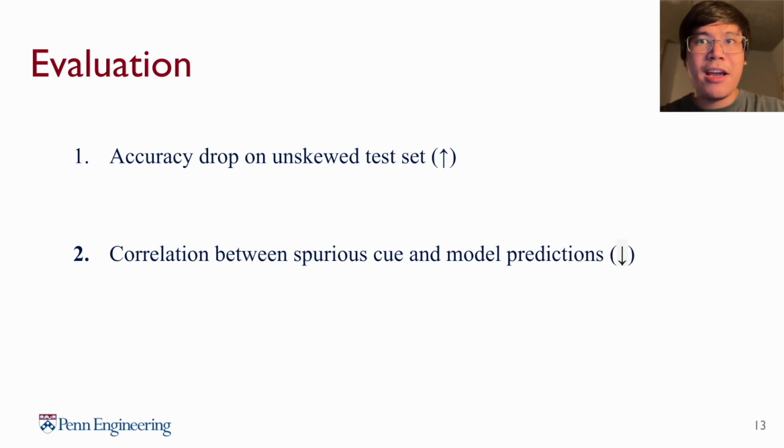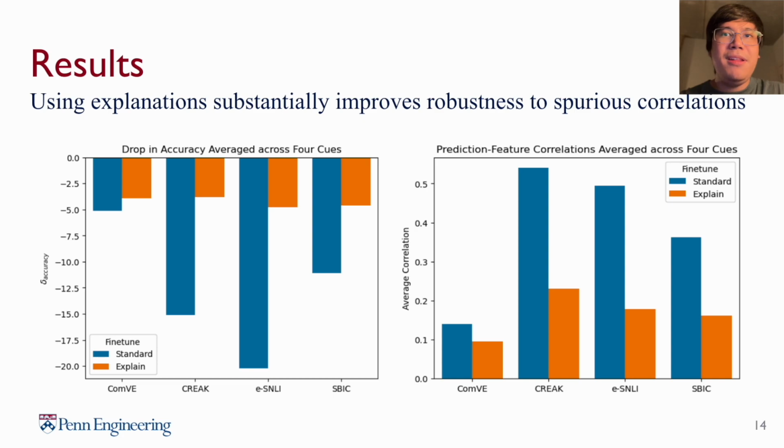The larger the drop in accuracy, the more the model was harmed by the spurious cue. Second, we also look at the correlation between the presence of a spurious cue and the model predictions on the test set. A higher correlation between the two indicates that the model is relying heavily on the spurious cue to make predictions. Now looking at our results for GPT-3 Da Vinci, on the left we see a plot measuring the average accuracy drop on all tasks, while on the right we see the prediction feature correlations.